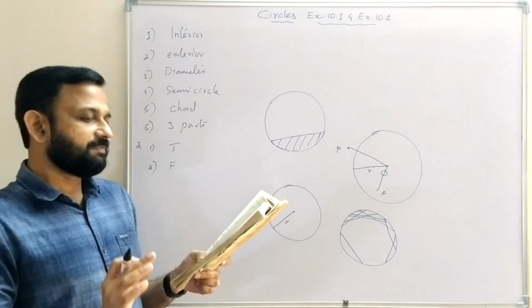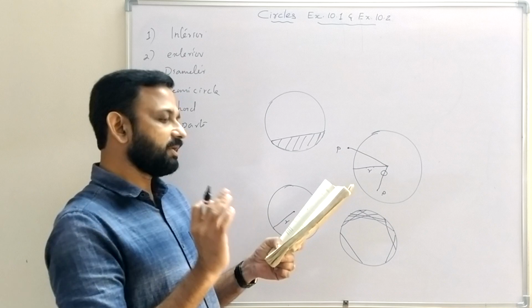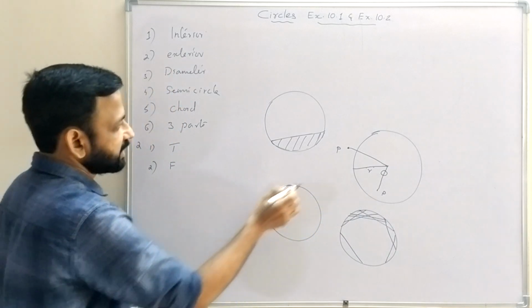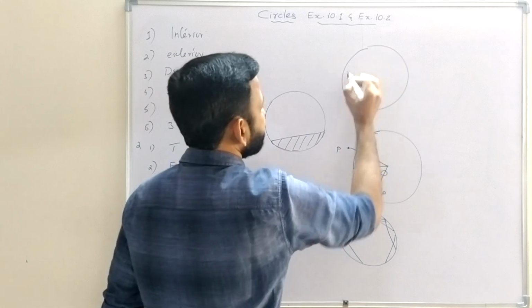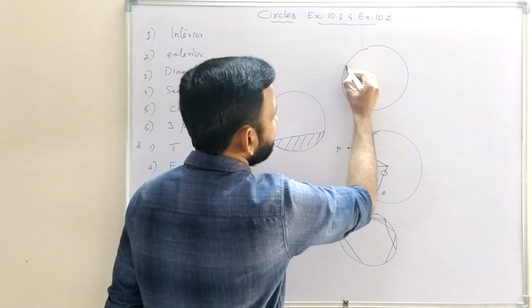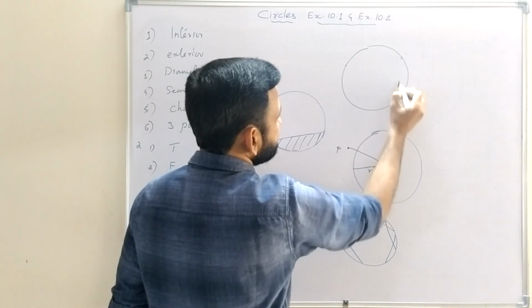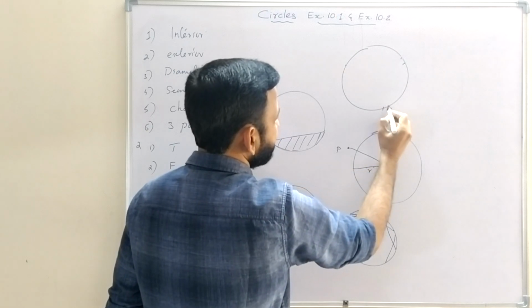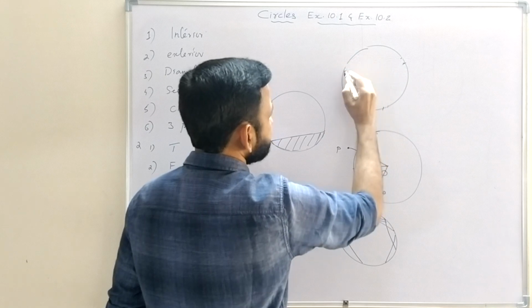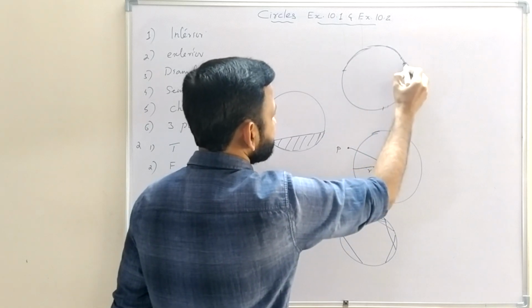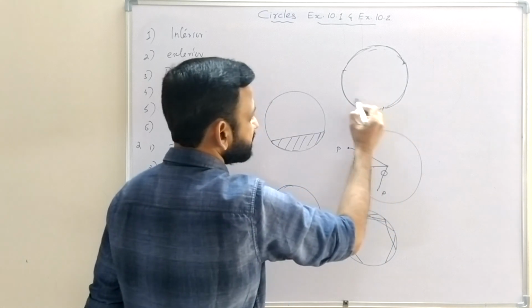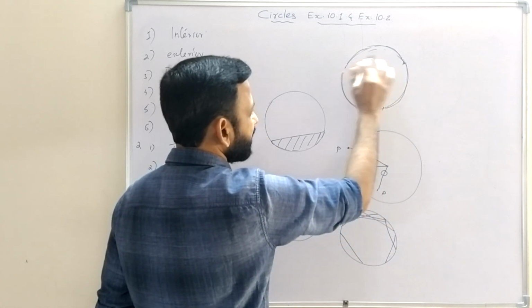Then third one, if a circle is divided into 3 equal arcs, each is a major arc. So that statement is wrong. This is circle. A circle is divided into 3 equal arcs. Suppose the length of this arc, this one, and this one, these 3 lengths are equal.